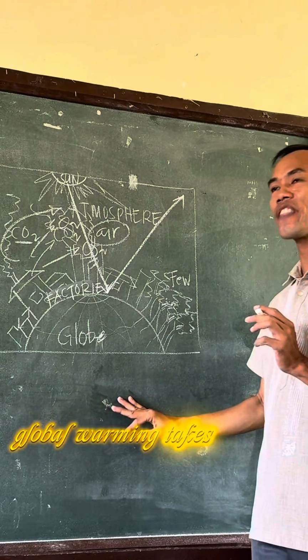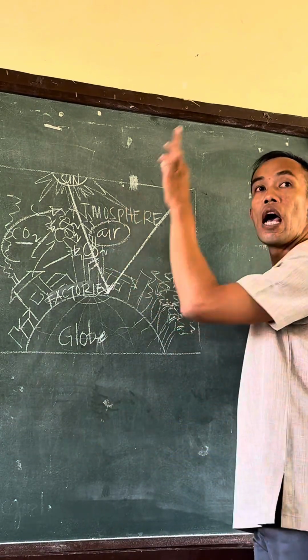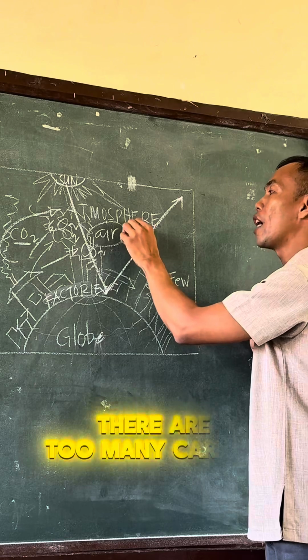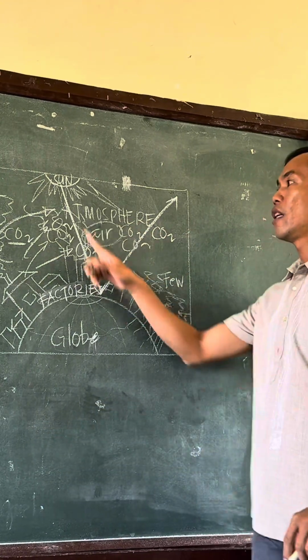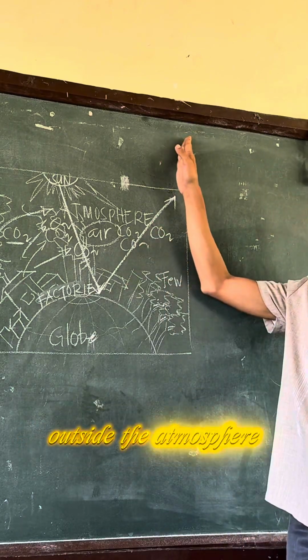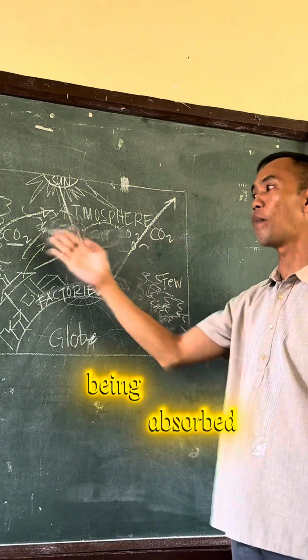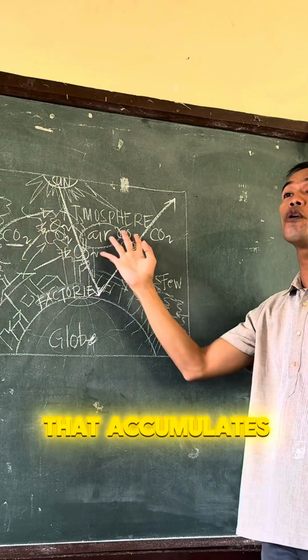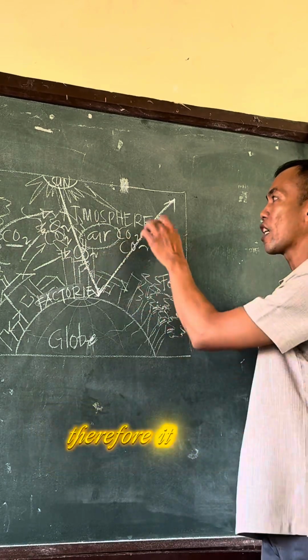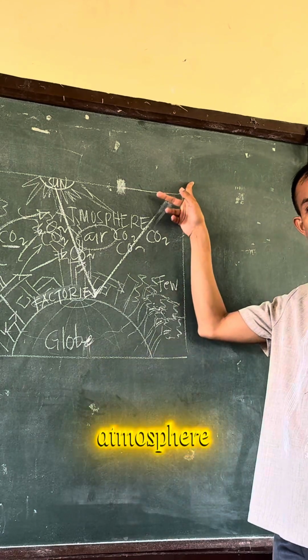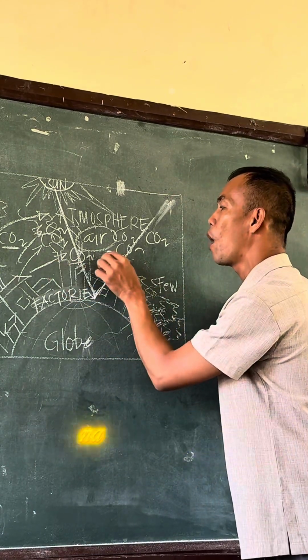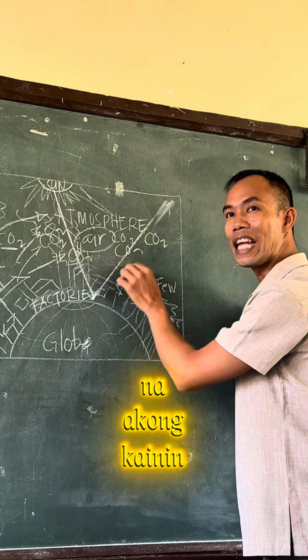However, global warming takes place in the sense that kung there are too many carbon dioxide in the atmosphere, the sunlight could not escape outside the atmosphere. Instead, it is being absorbed by carbon dioxide that accumulates in the atmosphere. Therefore, it cannot bounce back outside the atmosphere. In that case, that's the time na mag-start na o create diri o kainit.